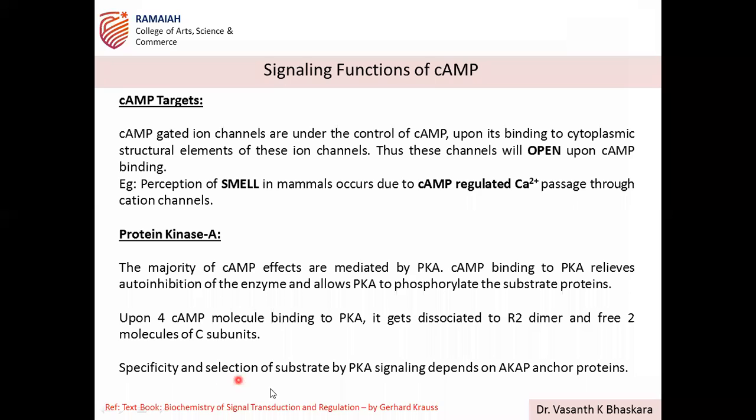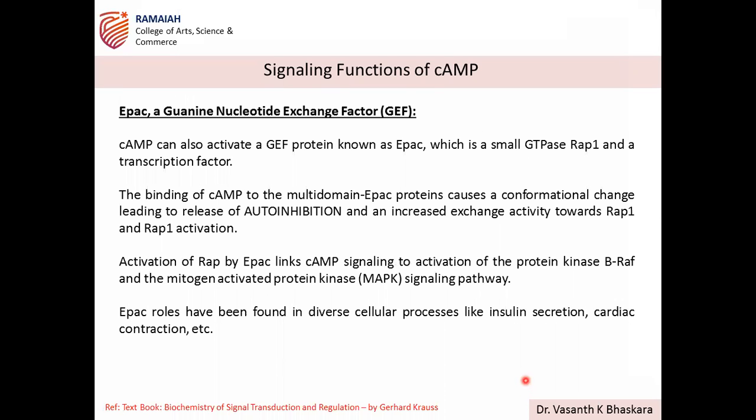And then the specificity and selection of the substrate by PKA signaling. In PKA signaling, PKA function is mainly dependent on, we also discussed this, AKAP. What is AKAP? Can anybody tell what is AKAP? Already we discussed. These are anchoring proteins. So they are localized in different parts of the cell, and mainly PKA functions are mediated through these AKAP anchoring proteins. Okay. So that is about protein kinase A as a target of cAMP.